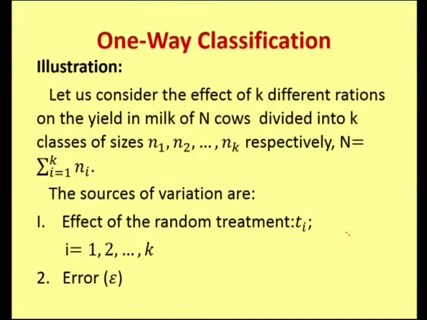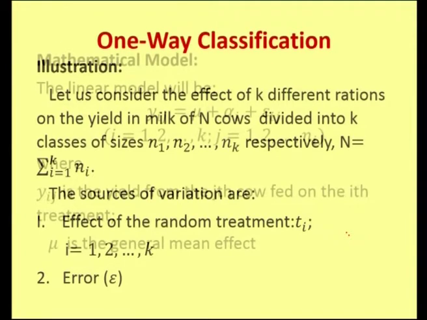So, here the sources of variation, that is the variation of milk yield in milk, is due to the different components. Here we have the different types of components. Number 1, the effect of the random treatment Ti, since here we have k different rations, i ranges from 1 to k, and the second factor is error.